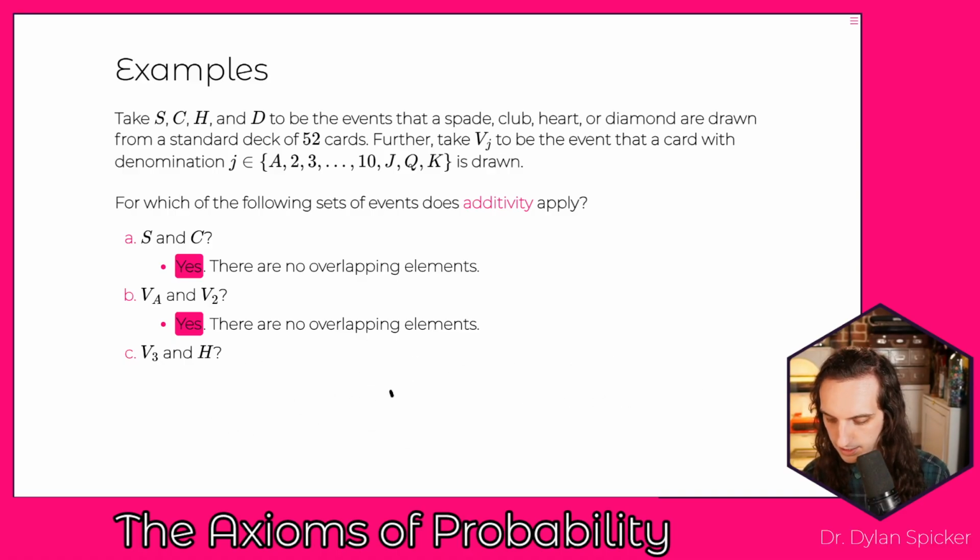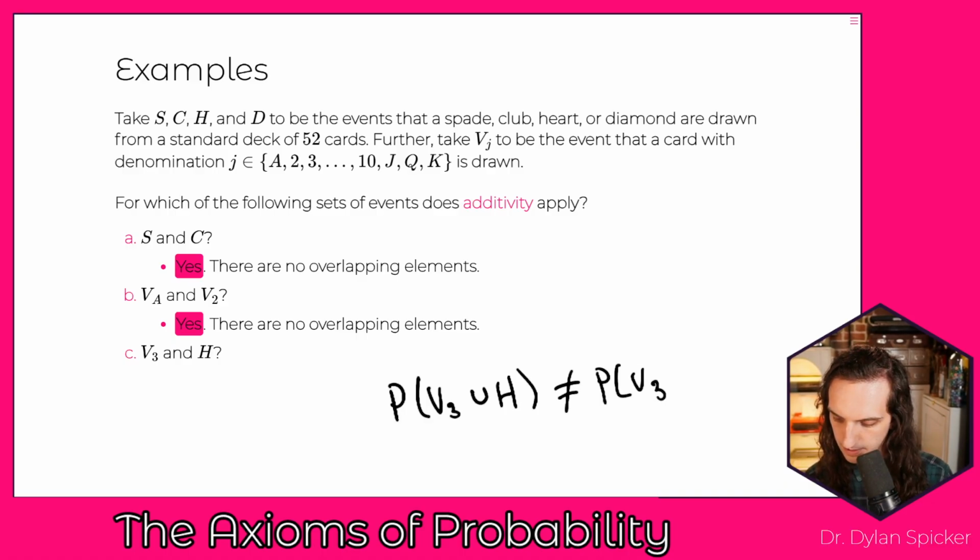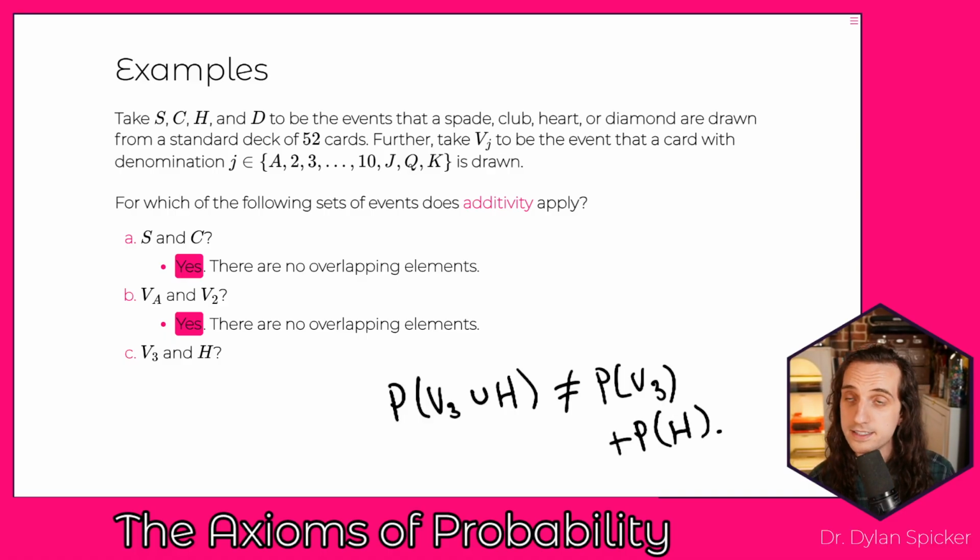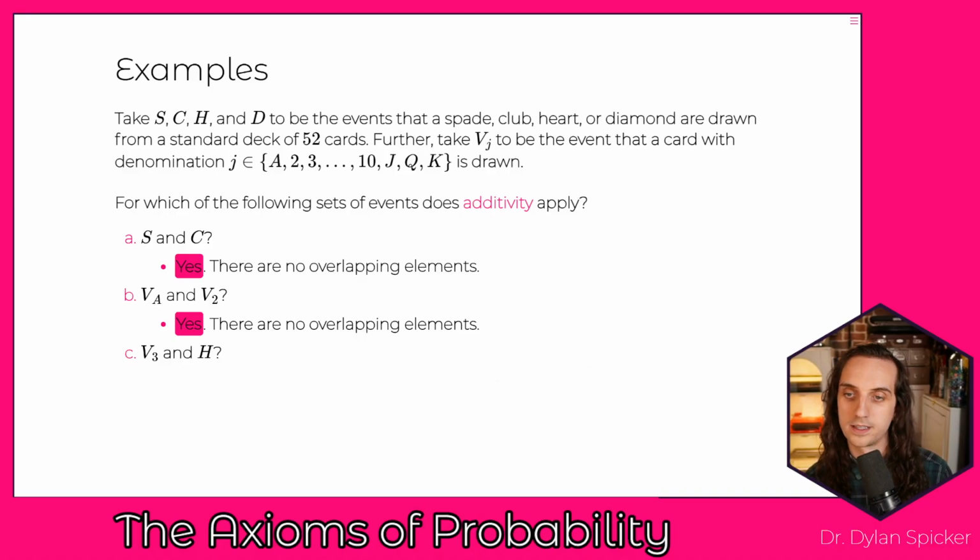And so what we're saying is that the probability of V_3 union H is not going to be equal to the probability of V_3 plus the probability of H. And this does not violate additivity because V_3 and H are not mutually exclusive sets. So we can go through here and see that the 3 of hearts is in both sets.